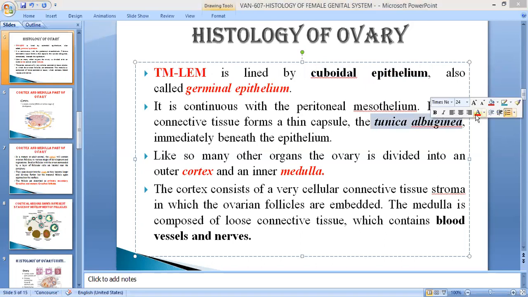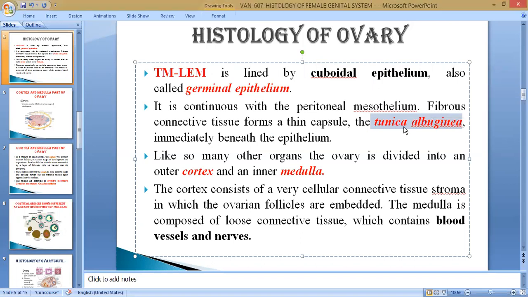You must remember when we studied the structure of the testes. After the skin, the septa or fibrous connective tissue runs inside the testicle, dividing the testicle into many lobules, known as testicular lobules, and that is formed by the tunica albuginea. Here also the tunica albuginea is present just below the epithelium.